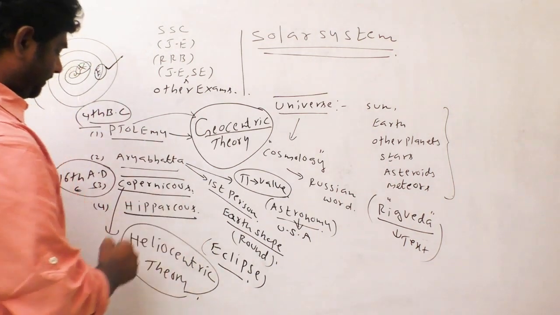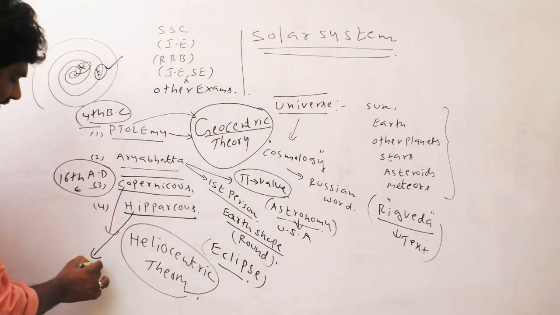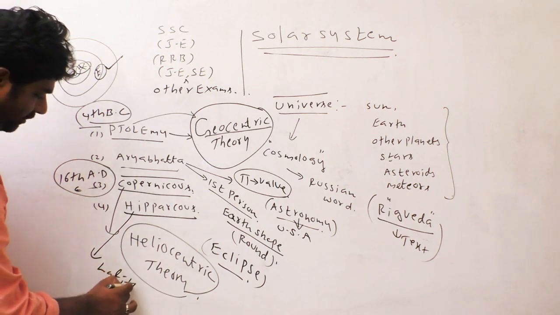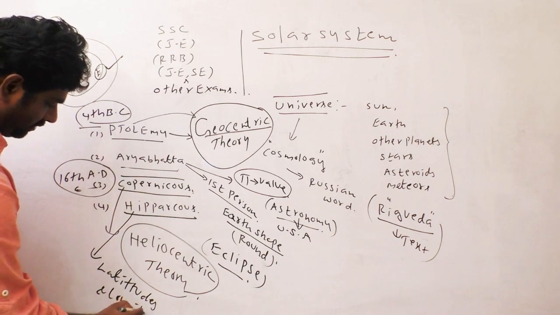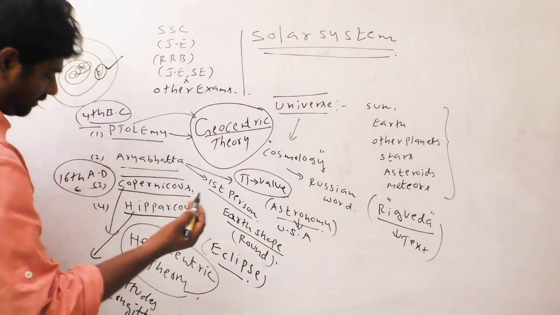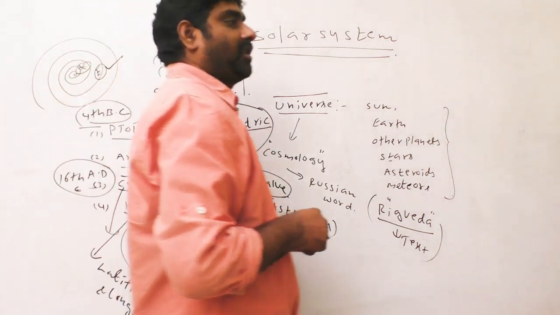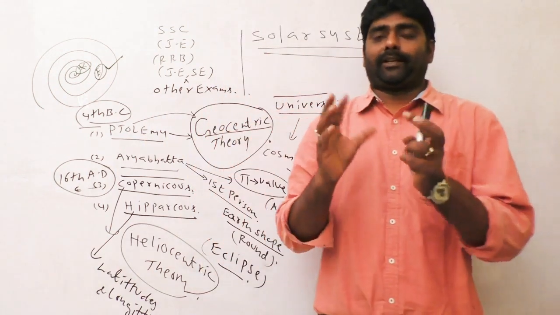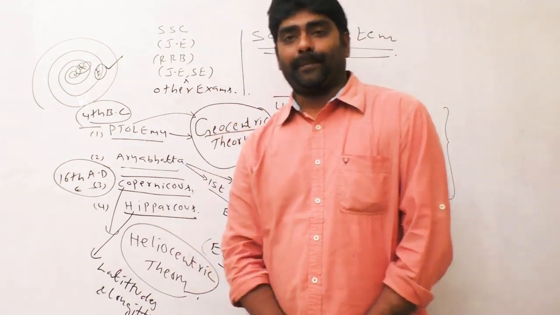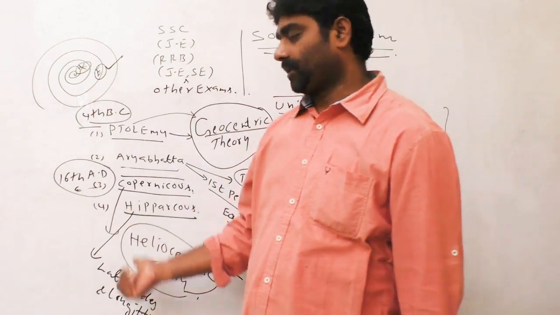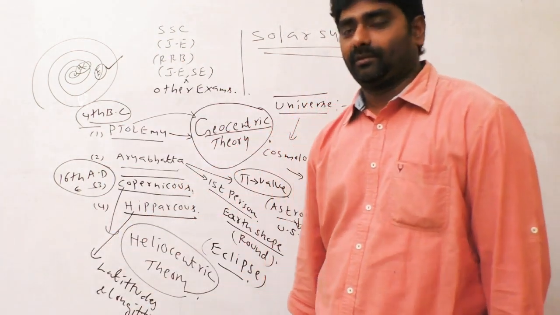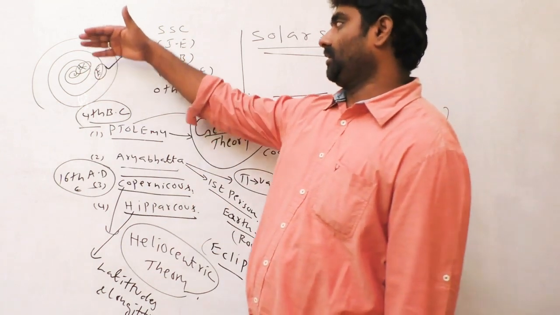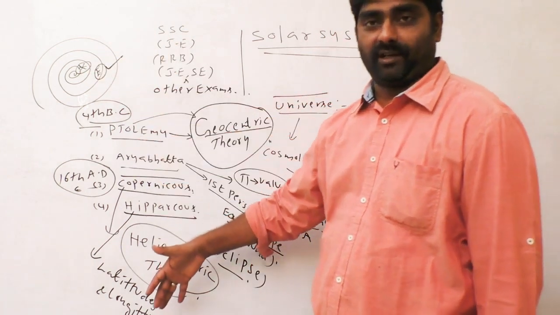And Hipparchus discovered latitudes and longitudes. Who discovered latitudes and longitudes? Hipparchus. These four scientist names are very important from an SSC point of view.